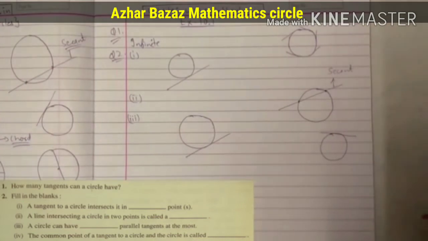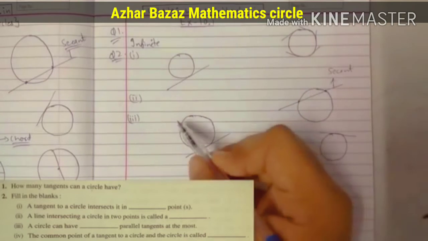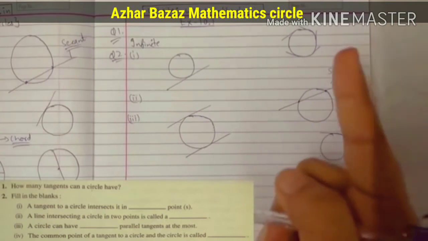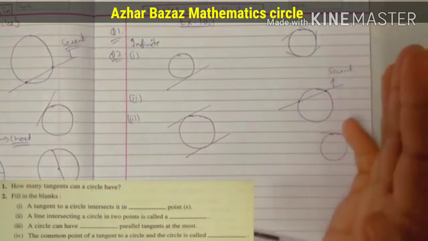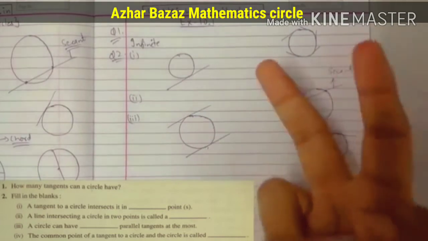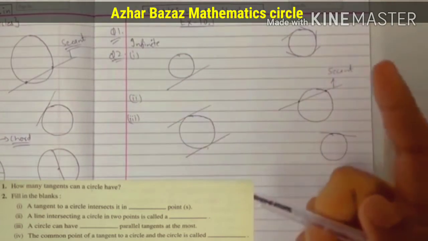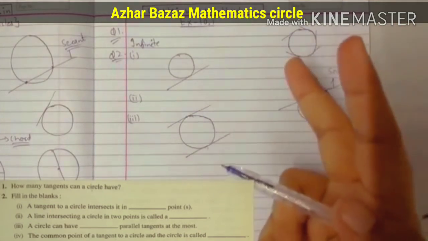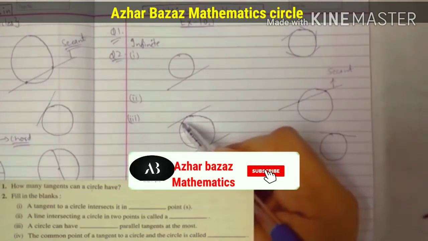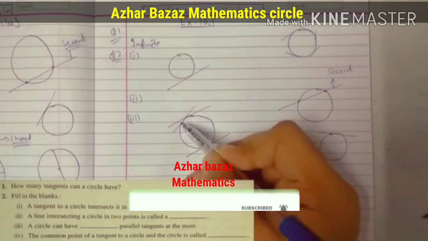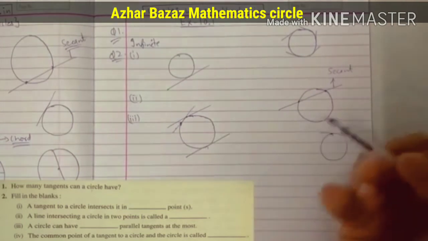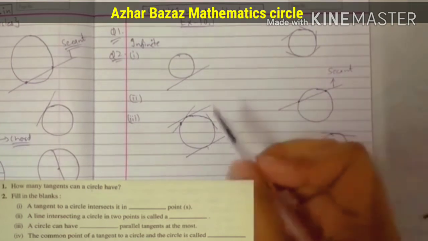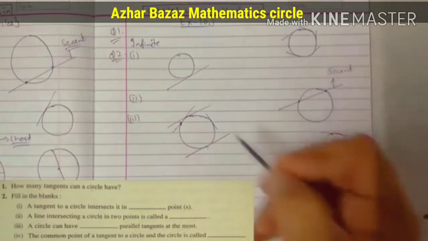The third part of the book is: a circle can have dash parallel tangents at the most. Students, this is the most important thing you have to understand very carefully. For example, I will draw a tangent here, and remember, whenever I draw a tangent, its parallel tangent comes on the opposite side. We know what parallel lines are: those lines which never intersect, and the distance between the lines is always the same. I will draw another tangent here, and this is the parallel tangent.